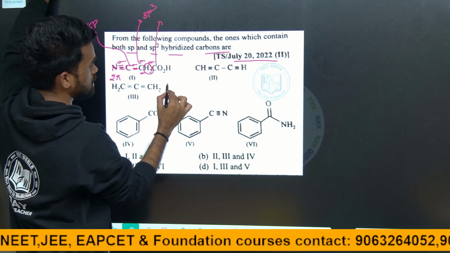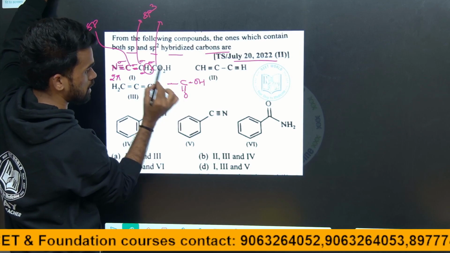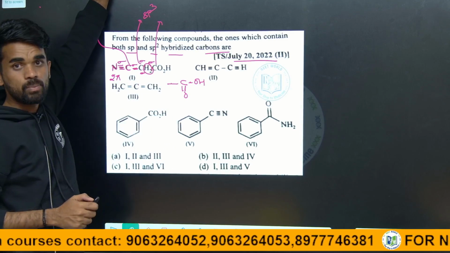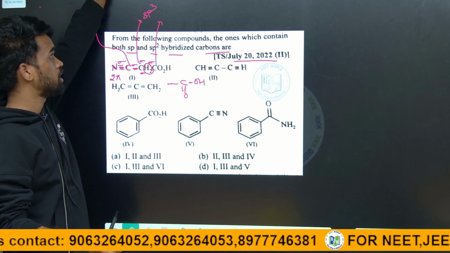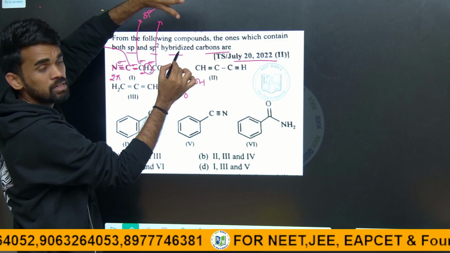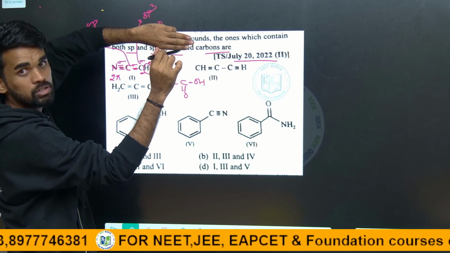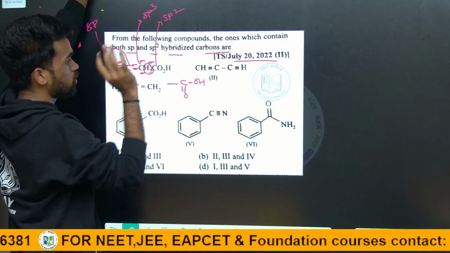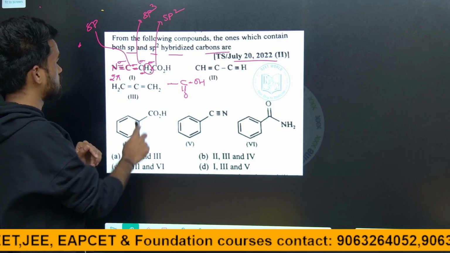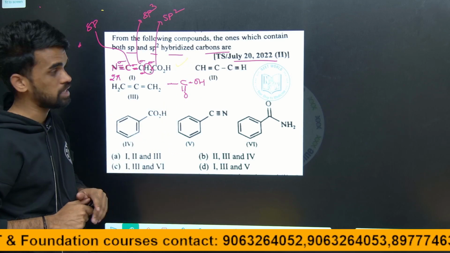And for this carbon it is like this, C double bond O, OH. It means 1 sigma, 2nd sigma and 3rd sigma and 1 pi. So consider only the number of sigma bonds around this carbon atom, that gives the hybridization number. Here 3 sigma bonds, 3 hybrid orbitals, one is s, the remaining 2 are p, so I can say sp2. I hope it is clear. They are asking which one contains both sp and sp2 hybridized carbons. Yes, this one contains sp and sp2. It is a multiple selection question.